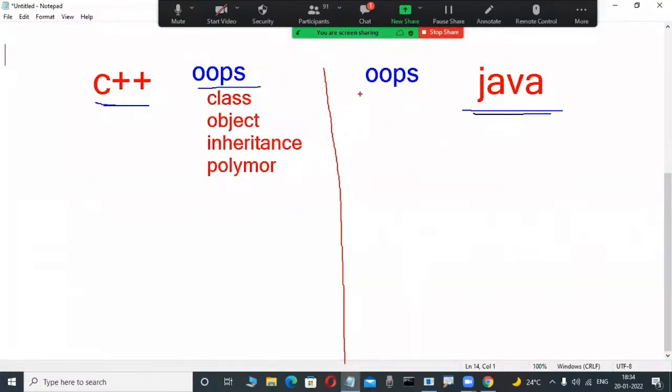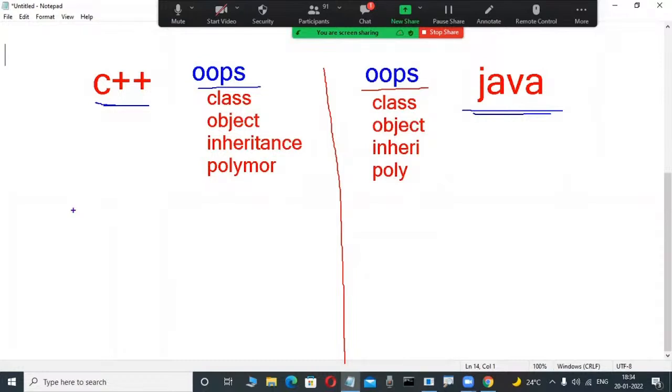Same here in Java: what is a class, what is an object, what is inheritance, what is polymorphism? Conceptually, class, object, inheritance, polymorphism are the same in C++ and Java. Also encapsulation, binding, and so on. Okay, but observe here.